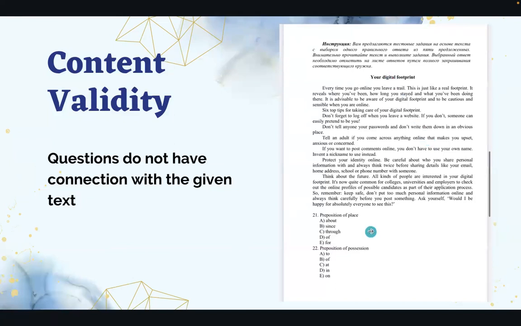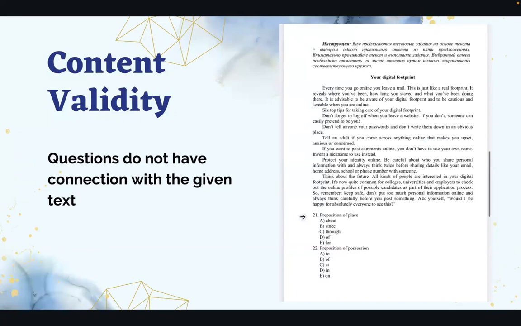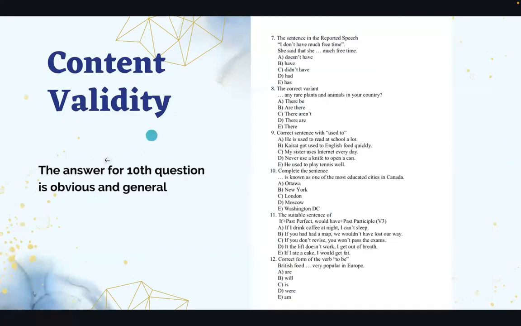For example, students read this text and need to answer questions related to it, but instead they just need to highlight the answer to general questions about prepositions. I mean, what kind of connection does it have to this text? So we can see that this is invalid, that there is low content validity in these questions.